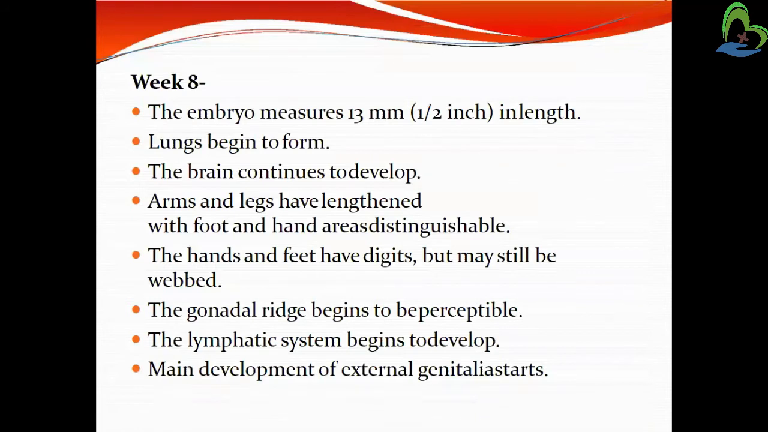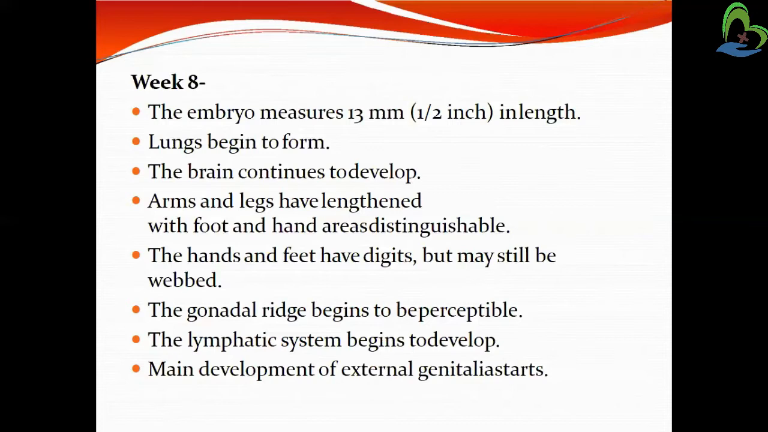Furthermore, in the 8th week, the embryo measures 13 mm, about half an inch in length, and the lungs begin to form. We already discussed that the heart forms in the 3rd and 4th week and starts to beat rhythmically, but the lungs form in the 8th week. The brain, a major organ of the body along with the heart, started from an initial weak stage but continues to develop till the end of term.